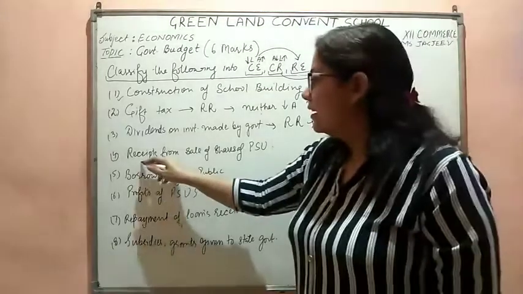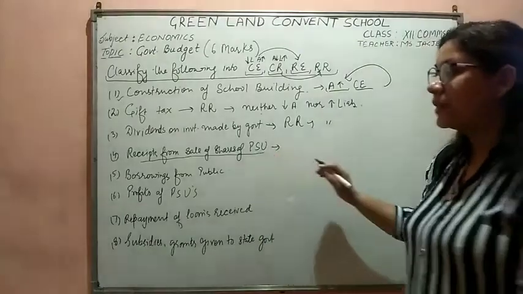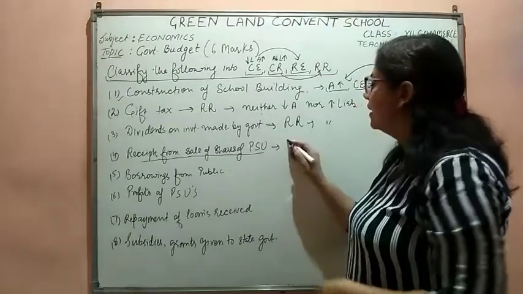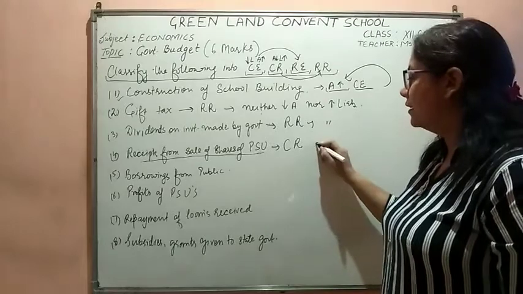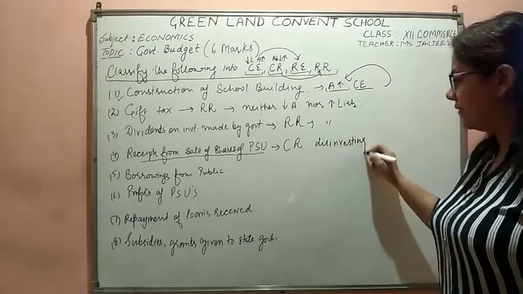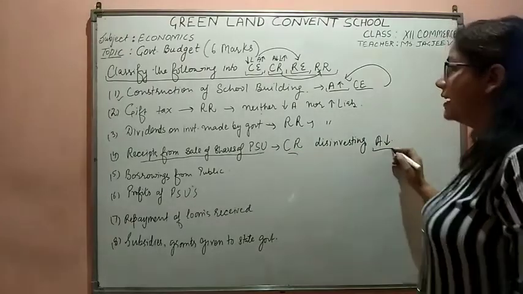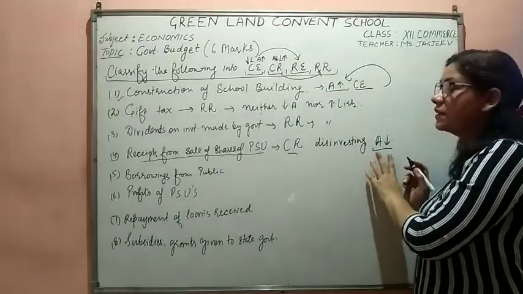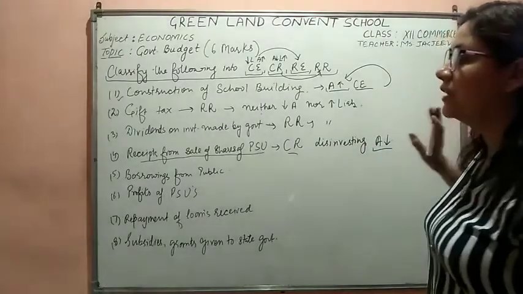If I say receipts from sale of shares of public sector enterprises, undertakings. Receipts from sale of public sector undertakings, it is a capital receipt. Why capital receipt? Because assets are going out, this is disinvestment. The government is selling its shares to the private sector. So assets are reducing. That is a capital receipt because the assets are being reduced. We have to be specific because it is the case of reduction in the assets. We will not write anything about the liability.